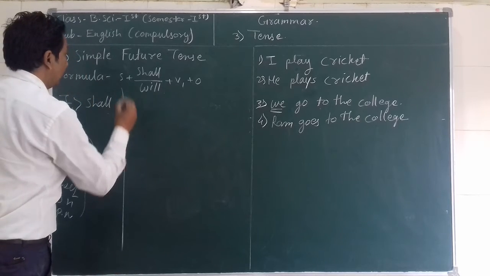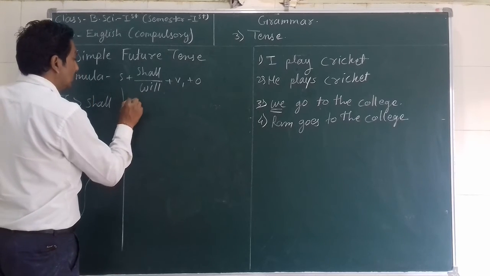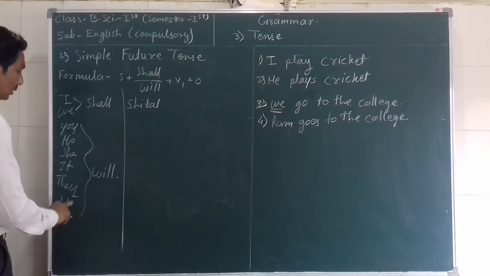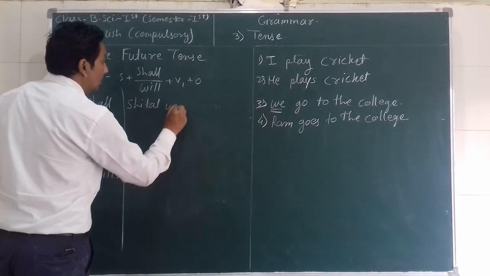So for example, we will take subject any name, Shital, singular noun. If singular noun, so use will.